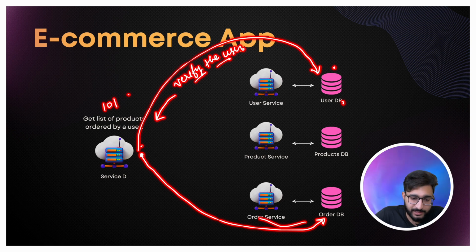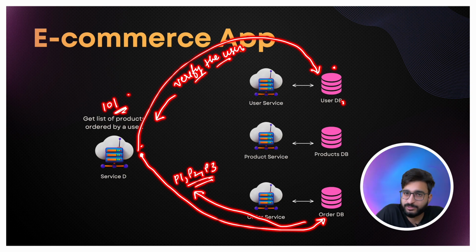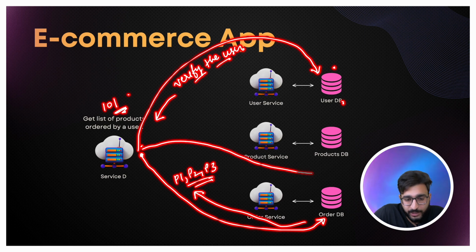Maybe we will get some product IDs, let's say P1, P2, P3. So these are the product IDs that user 101 has ordered. Now, if we want to see the details of these products, maybe the product title, maybe the product image, then I will have to call this product database also. I will have to make a query to this product database, and then we will get the detailed product information for P1, P2 and P3. So this is how we can interact. We can make request calls to these DBs directly.